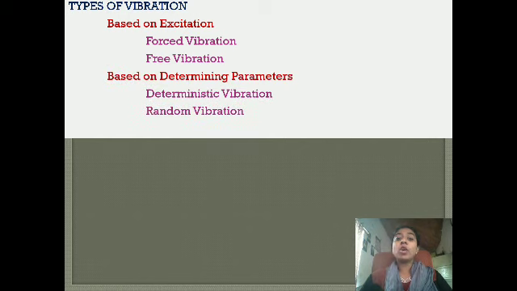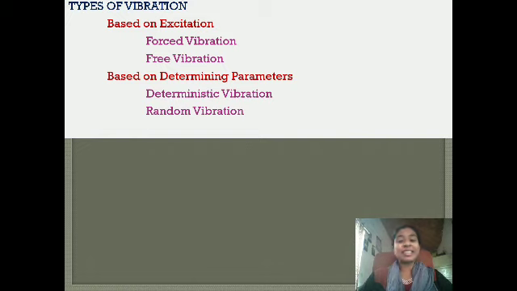Now, based on the determining parameters, that is deterministic vibration or random vibration. You have studied in mathematics and statistics what is deterministic and what is random. Random means you cannot model it in a systematic manner.